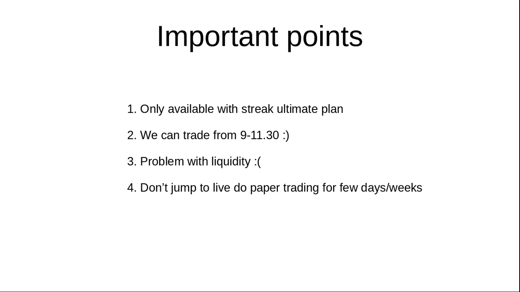These are the few important points I want to tell you. Commodity trading through Streak will be available only in the Ultimate plan, which costs around 1500 per month. So it's a bit costly, and since this is commodity, unlike the normal equity futures or options market, this will be available from morning 9 to 11:30. That is an advantage. However, I suggest you do entries only until 7, because once you enter at 7 it may exit anytime. So I suggest 9 to 7 is a good time to trade.